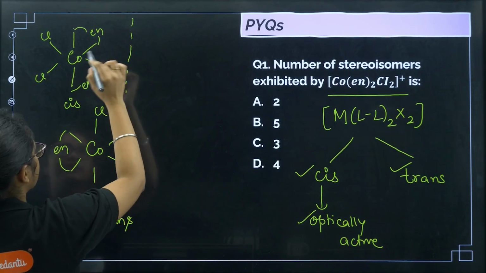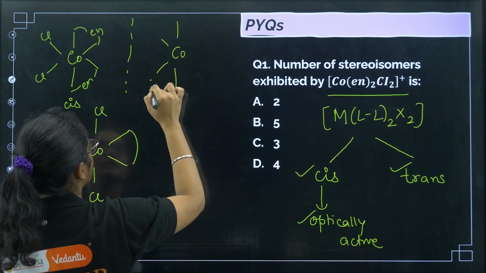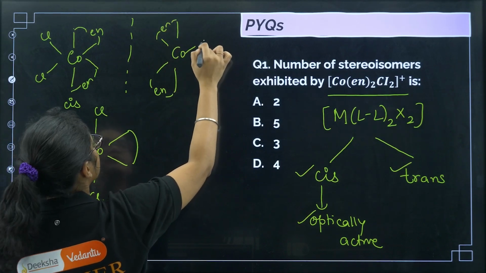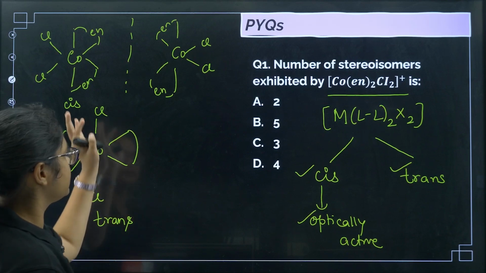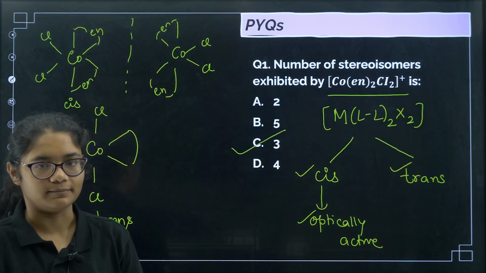So it is asked, I can draw the mirror image of this one. We'll get en here, and then Cl and Cl. Okay, so if we solve this, we'll get 3 isomers. The correct answer for this question will be option number C.